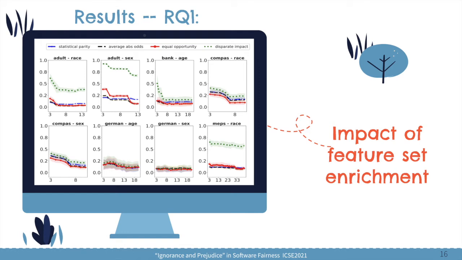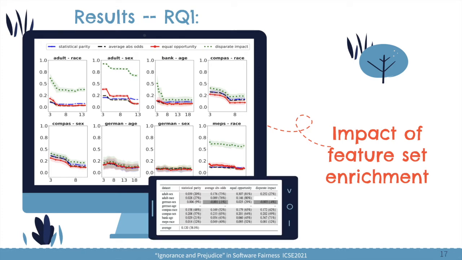Different lines represent different fairness metrics, and the smaller the values of these metrics are, the better the fairness is. It's easily observed that when the feature set is enriched with more features, almost all the lines drop, indicating that the fairness gets improved. And what's more, almost all the changes are statistically significant, and the average fairness change rate is as high as 38%.